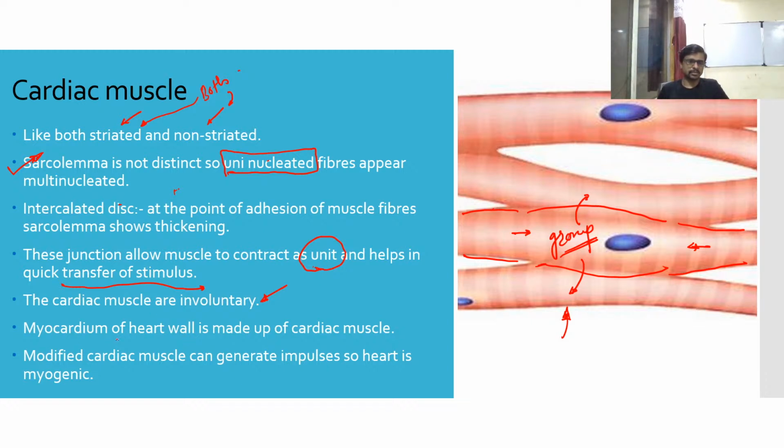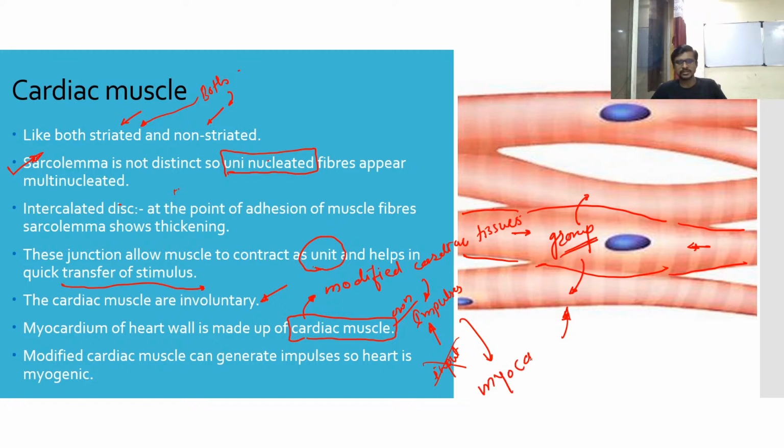The myocardium of the heart wall is made up of cardiac muscle. Why myocardium? Because some modified tissues are there, for example the modified cardiac tissues. These modified cardiac tissues help to generate their own impulse. This modified cardiac tissue generates its own impulse. It does not require any input from your brain, and that's why we call it